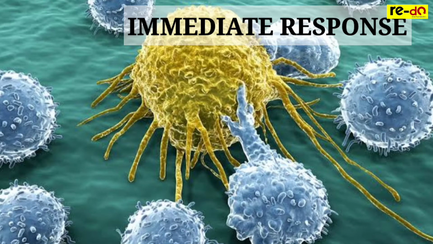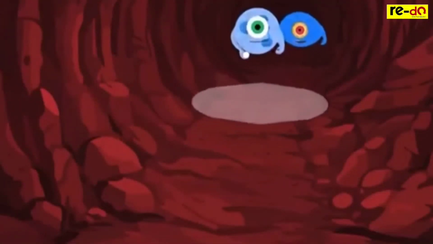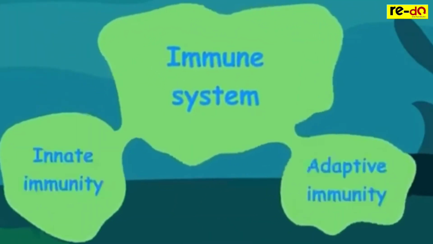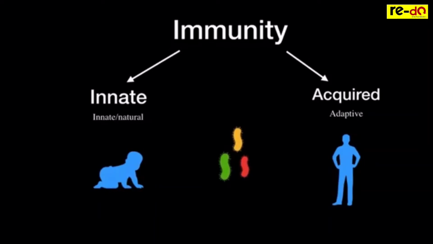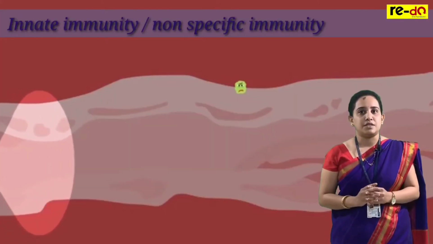As soon as there is an entry of the foreign particle, the response which is shown to this foreign particle is immediate. And we can say that as it produces an immediate response, it is always on. So this is effective against a wide range of infective agents. The word innate itself tells you that it is inbuilt. So this immunity is present right from the birth. It is not obtained or acquired in the entire life of the organism. It is present right from the beginning. So we call it an innate immunity.